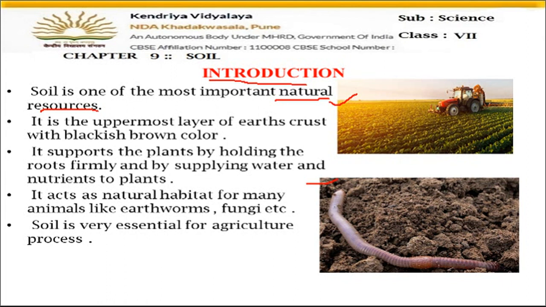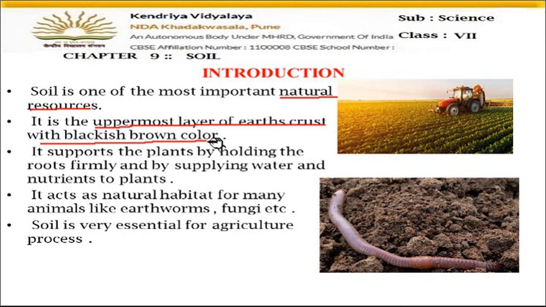And why do we call it a resource? Because it is useful for us. Anything which is useful to us is called a resource. And the soil is present in nature, so we call it a natural resource. It is the uppermost layer of the earth crust. The outermost layer of the earth is called the soil, with a blackish brown color.